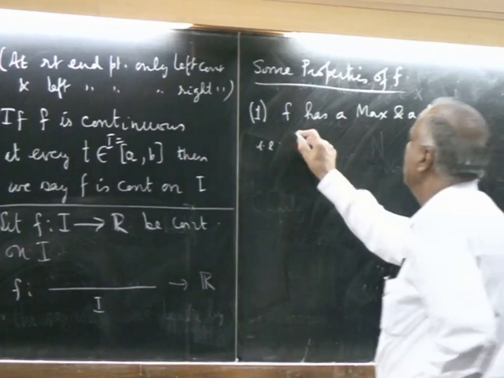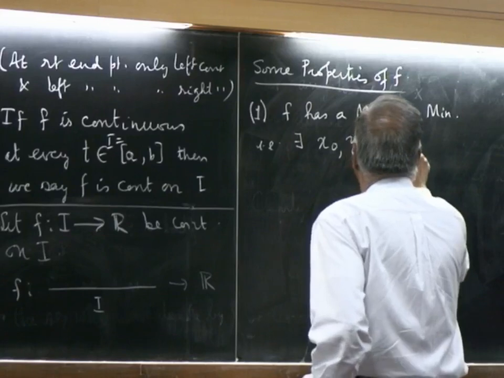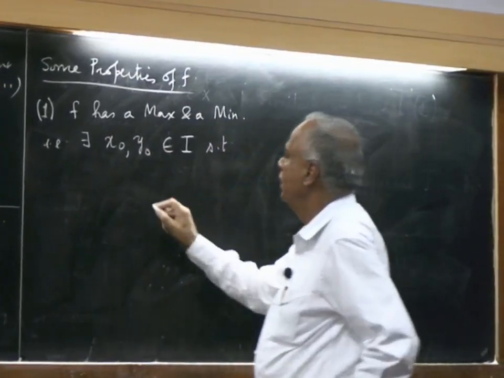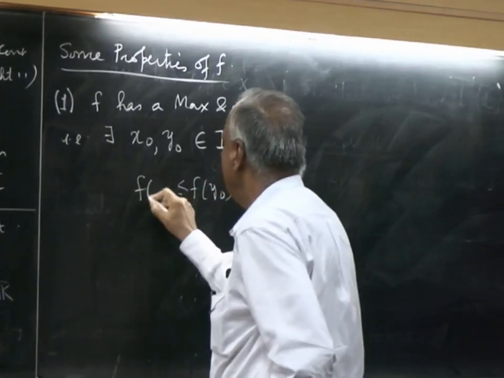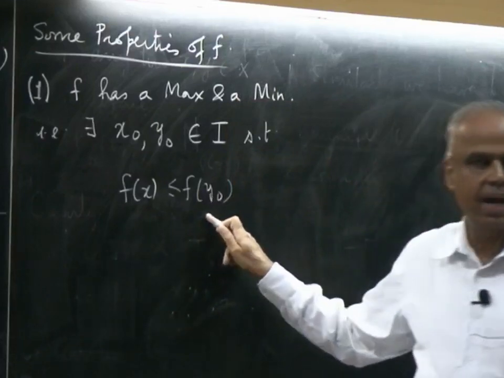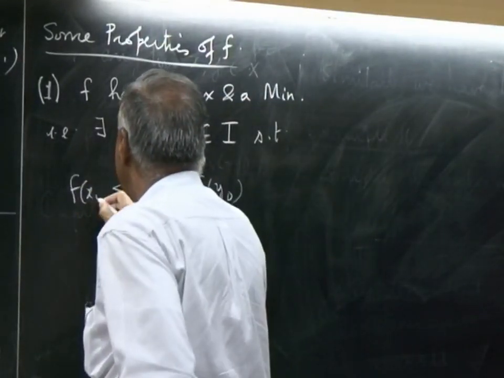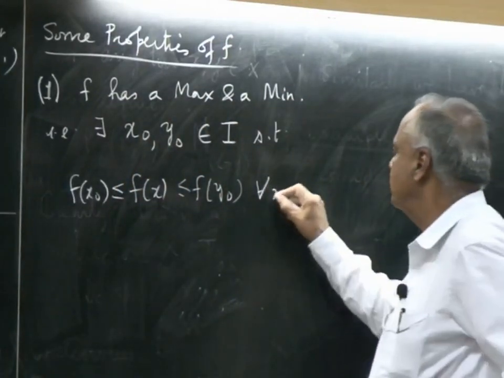That is, there exist points x naught and y naught in the interval such that the value at any point is dominated by this, so this is the max, and the value at x naught is dominated by f of x, that is the minimum, for every x in I.